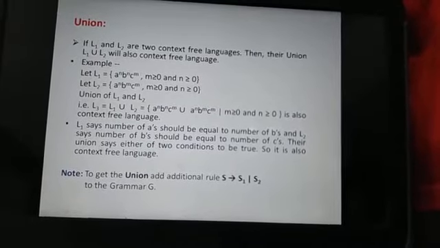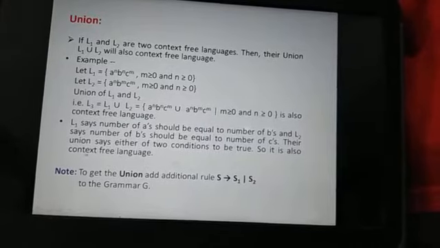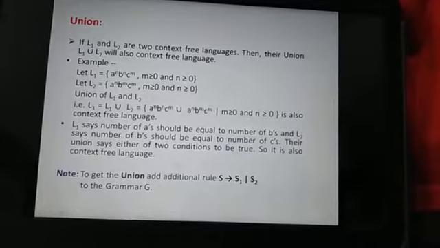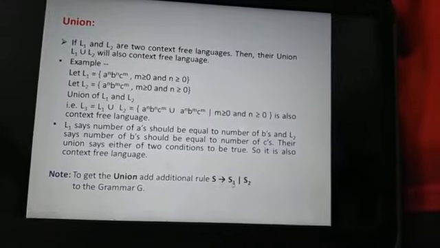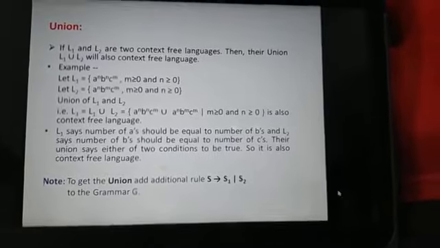Then union says either of the two conditions should be true, so it is also a context-free language. Note, to get the union, add additional rules S produces S1 and S produces S2 to the grammar G.